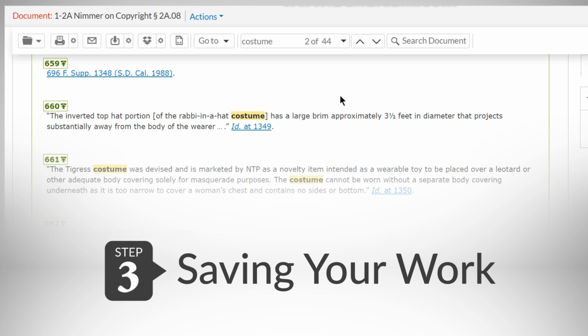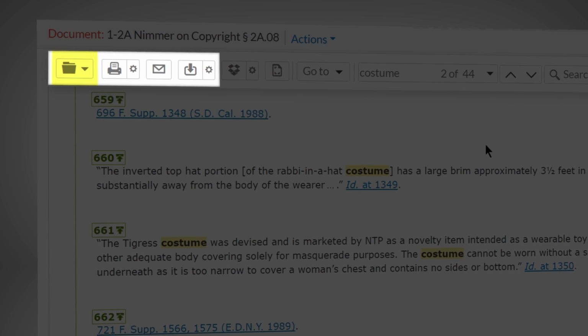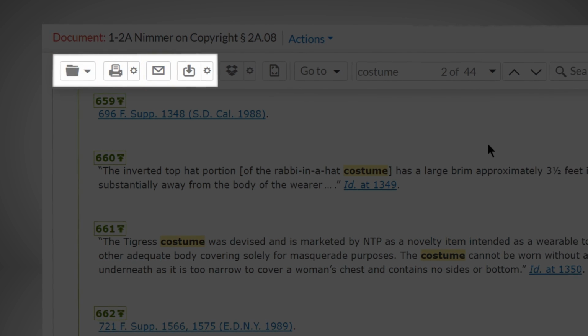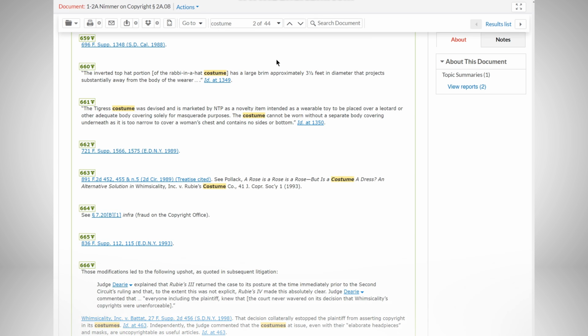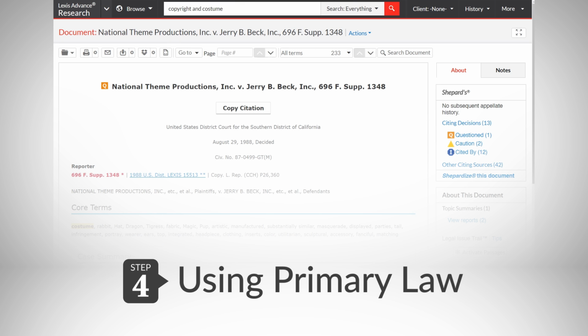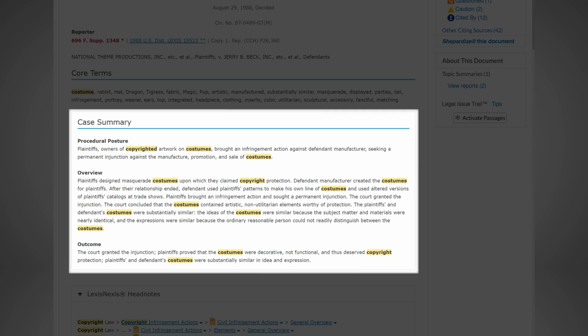This is step 3, saving your work. You can easily save this document by saving it to a folder or by printing, emailing, or downloading. Step 4 is using primary law. Now that you have found the principal case, make sure to read the case thoroughly. This includes starting with the case summary to get the most understanding in the least amount of time.